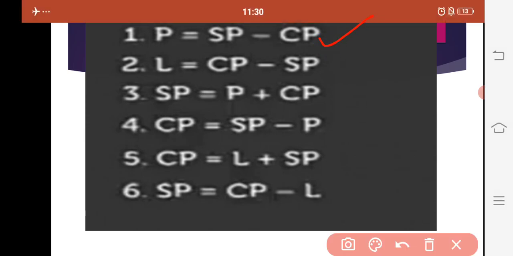So now let us have a quick revision of all the formulas we have discussed today in this lecture. The very first formula we have discussed is profit is equal to selling price minus cost price. That means the selling price is more than the cost price. Loss is equal to cost price minus selling price. If we know any two quantities, we can calculate the third one. If we have profit and cost price, we can calculate selling price. If we have profit and selling price, we can calculate cost price. Similarly, if we know loss and selling price, we can calculate cost price. And at last, if we know loss and cost price, we can calculate the selling price.